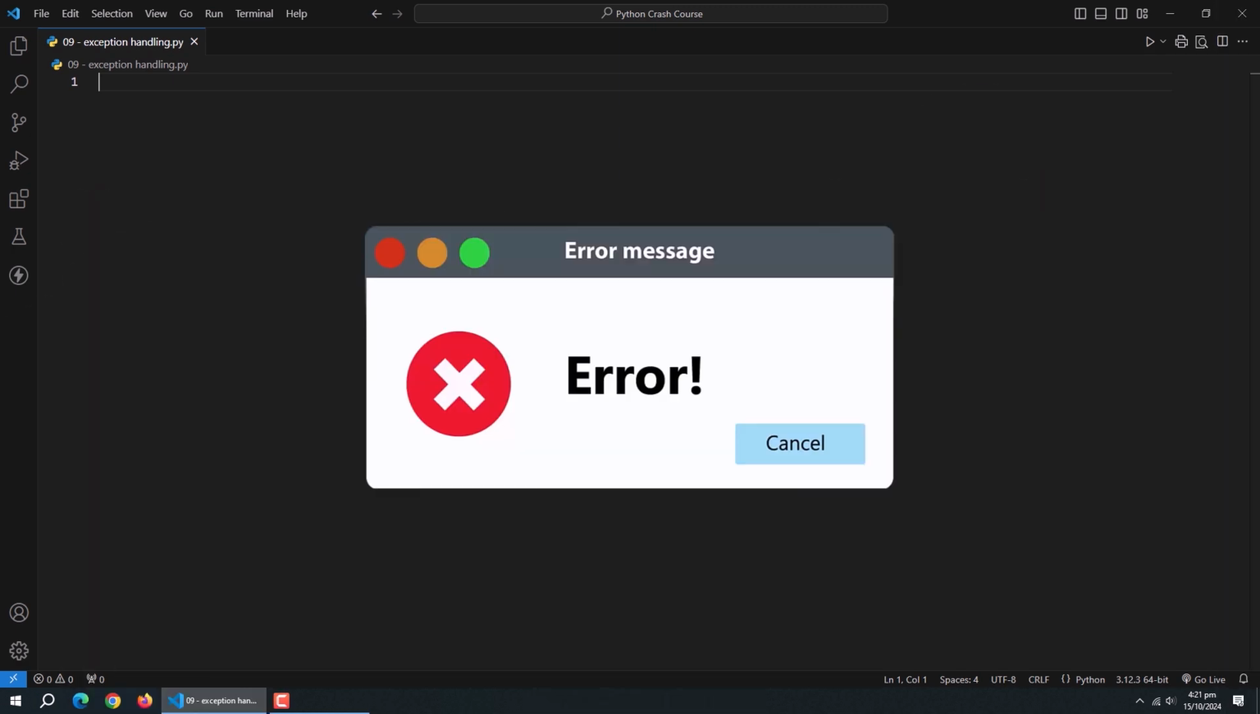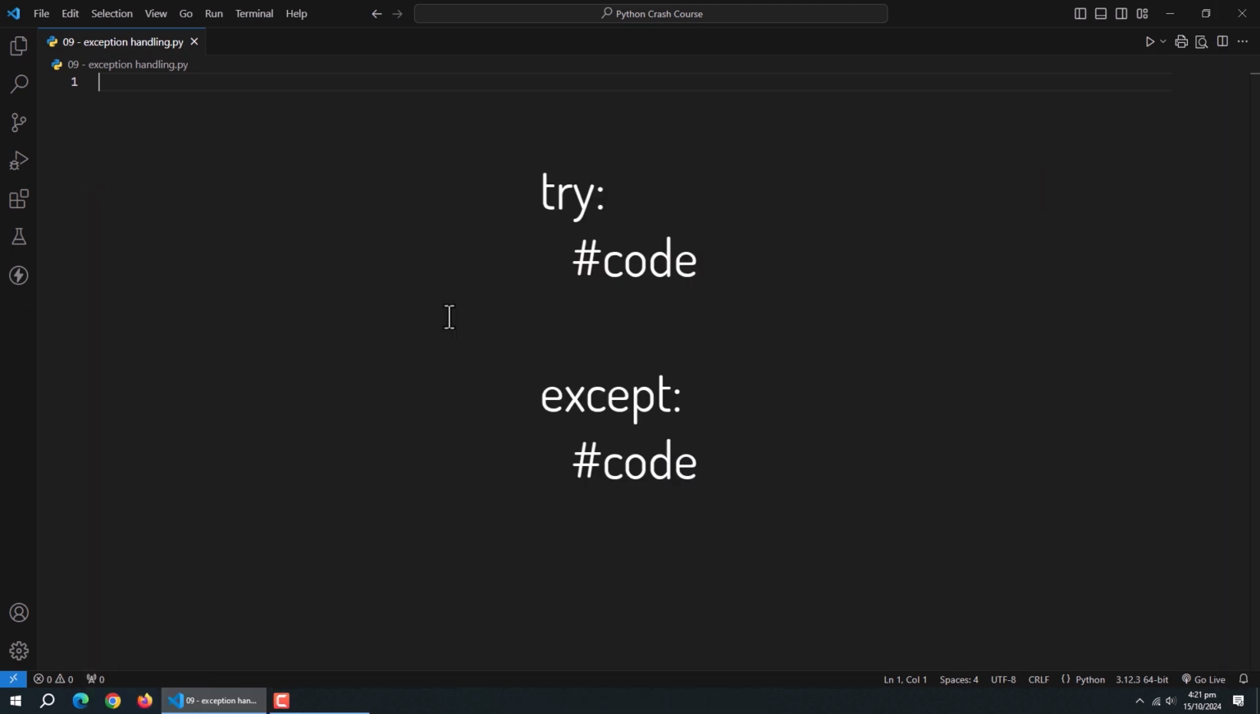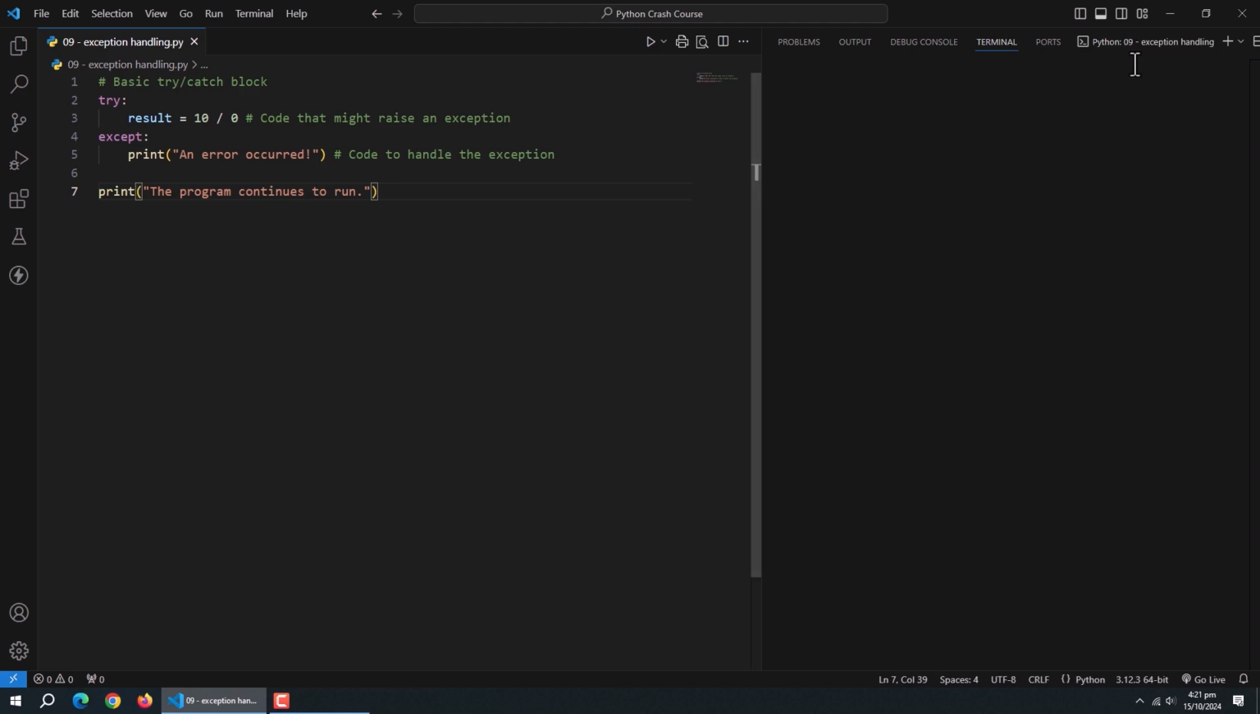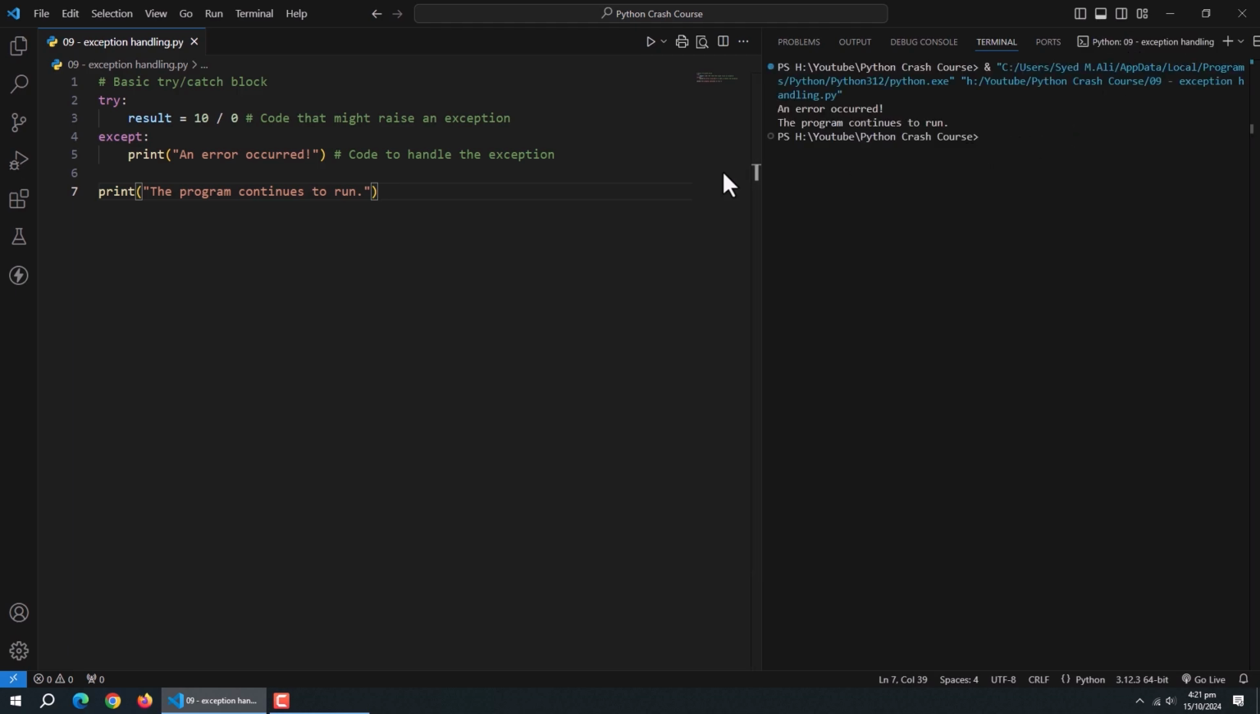Exception handling is how we deal with errors and unexpected situations in our code. The basic structure for handling exceptions in Python is the try except block. Like this. In the try block, we try to execute the code which might raise an error, and in the except block, we handle the error or exception. In this example, we're trying to divide by 0, which would normally crash our program. But with the try/except block, we catch the error and print a message instead. Then our program continues to run.